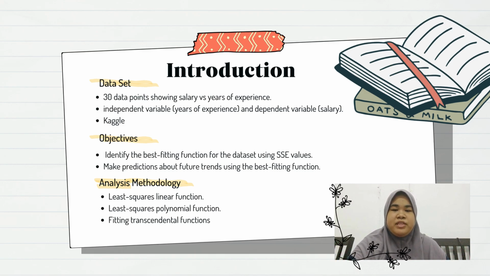Second, we aim to use the best fitting function to predict future trends in the dataset. By applying the most accurate model, we can forecast potential outcomes and gain insight into how salary may evolve as years of experience increase. Together, these objectives enable us to analyze the dataset comprehensively, ensuring that our conclusions are both accurate and practical. To analyze the dataset, we use the least square method, a mathematical approach that minimizes the differences between the observed and predicted values.